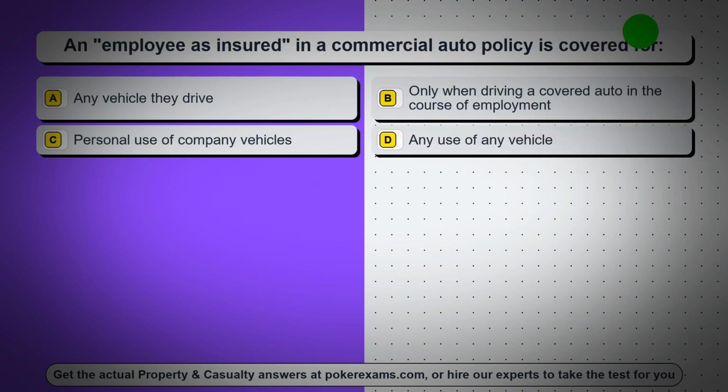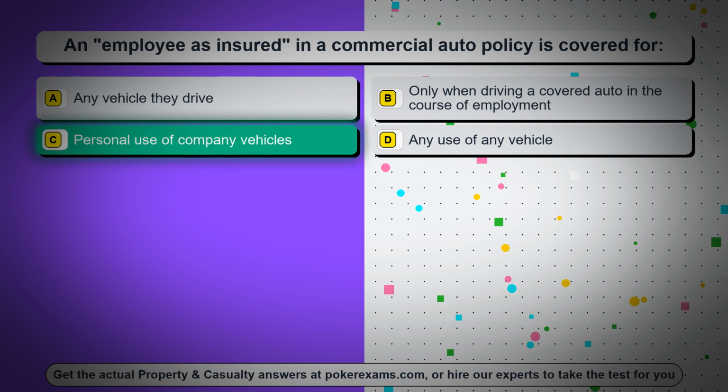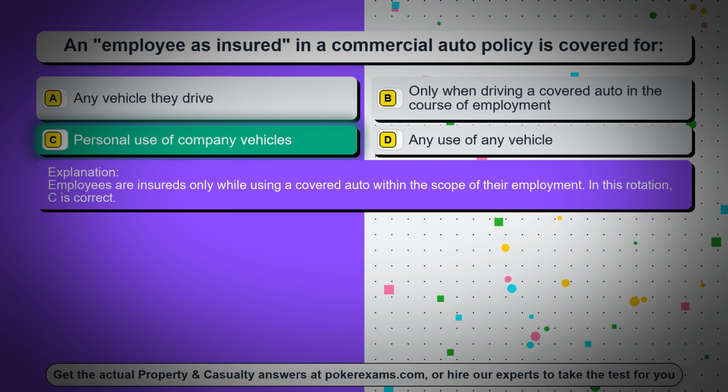Question 96. An employee insured in a commercial auto policy is covered for. Option A, any vehicle they drive. Option B, only when driving a covered auto in the course of employment. Option C, personal use of company vehicles. Option D, any use of any vehicle. The correct answer is option C, personal use of company vehicles. Employees are insured only while using a covered auto within the scope of their employment. In this rotation, C is correct.